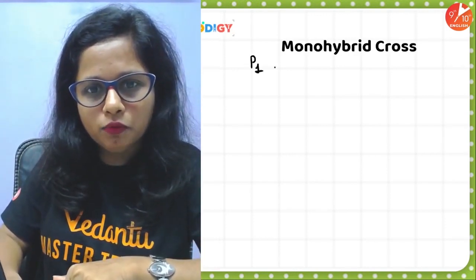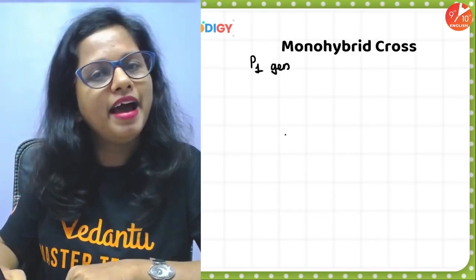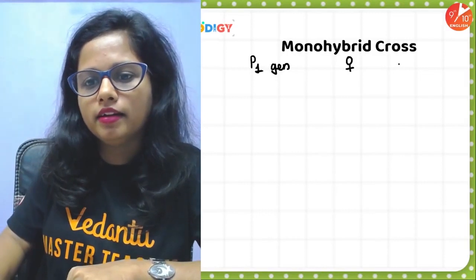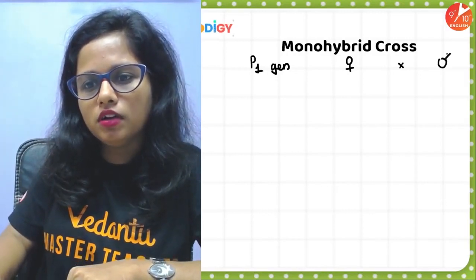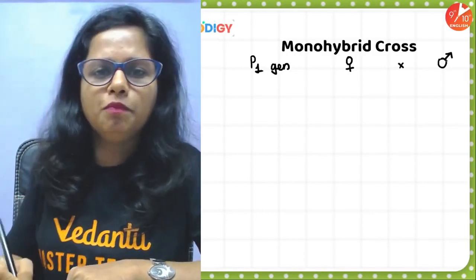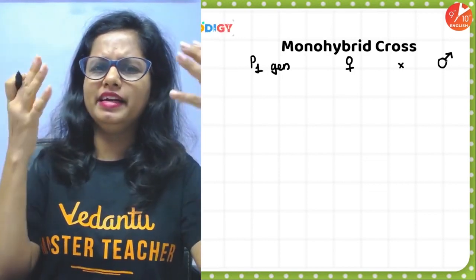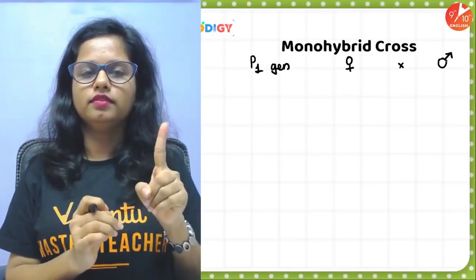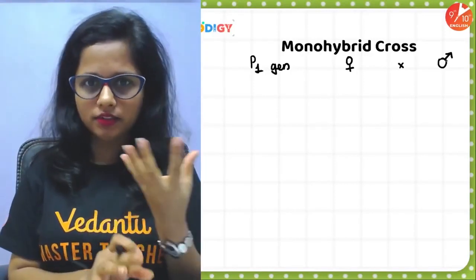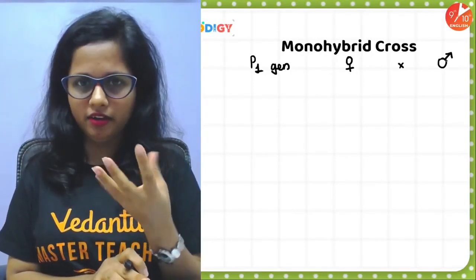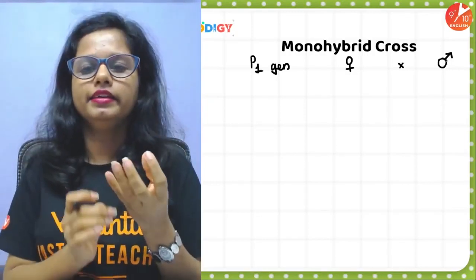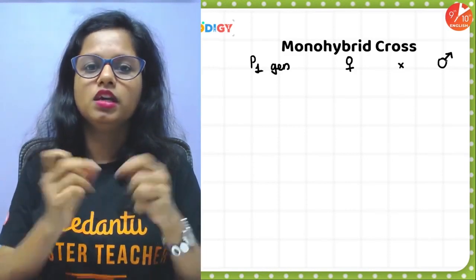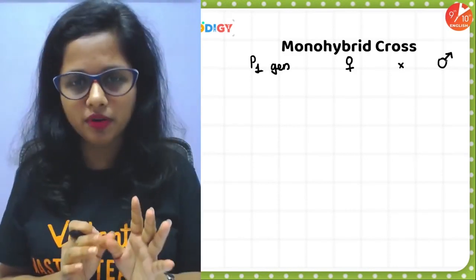So, parental one generation. Now in this parental one generation, one was the female plant and the other one was a male plant. Now people, how did he create a male and a female plant? It's very simple. He took a plant, picked one flower intact to the plant, and emasculated the flower. Emasculated means he removed all the stamens from that particular flower.